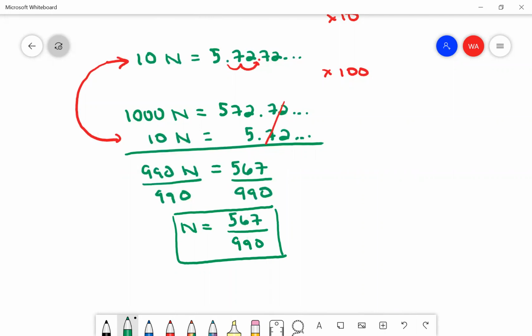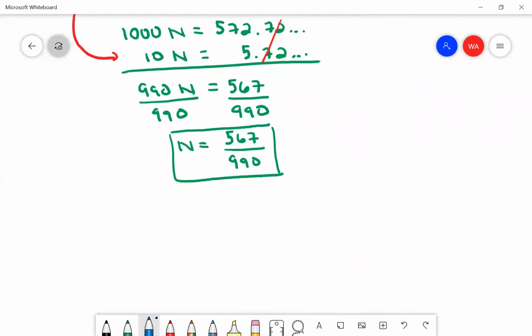Okay, so let's try another one like that. Let's try 1.067 repeating. So now we even have a 1 in the front. That's not going to be too big of a deal. So I'm going to set it equal to n. 1.06767.